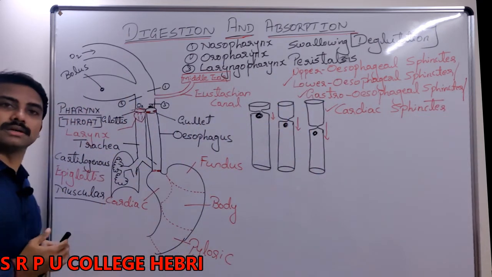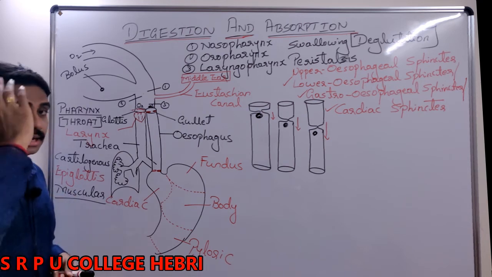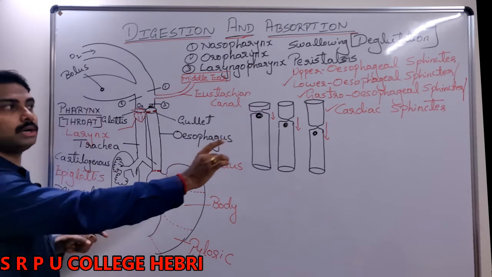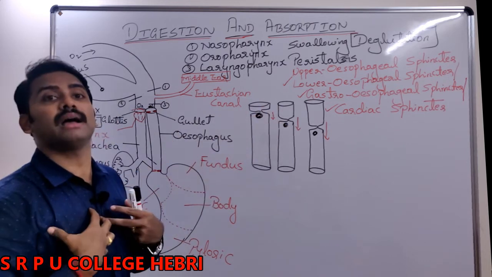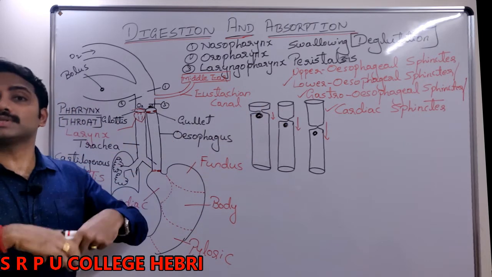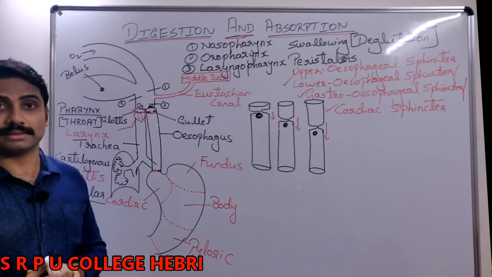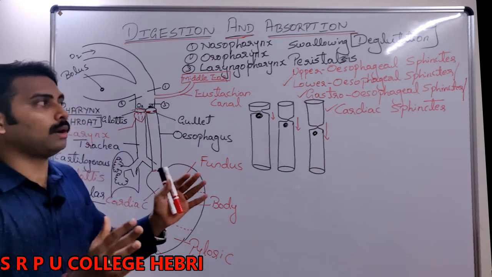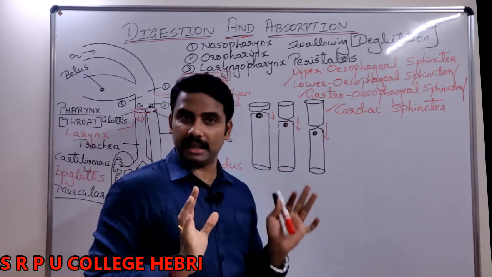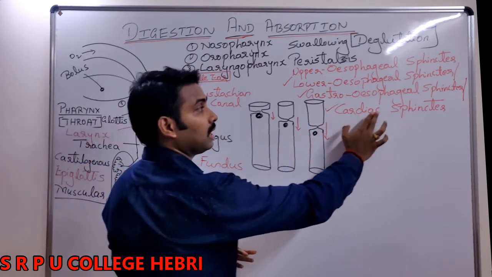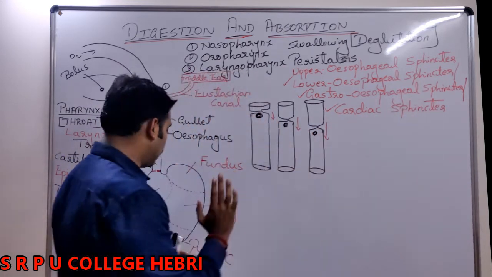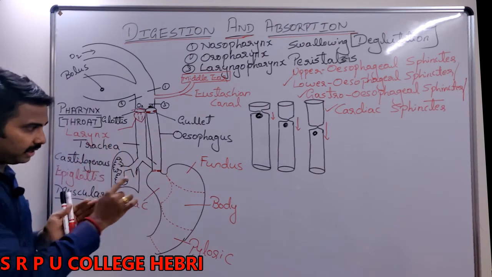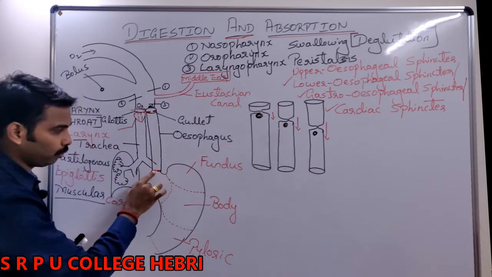When you hear this term in the NEET exam, your cerebrum is not supposed to go to the heart. There is no such thing as a cardiac sphincter in my heart. There are different valves that you have studied in your previous classes, like the tricuspid valve and bicuspid valve, but there is no valve called a cardiac valve or cardiac sphincter. It is not associated with the heart, it is associated with the stomach, found between the stomach and esophagus. These are the 3 names I have told you.